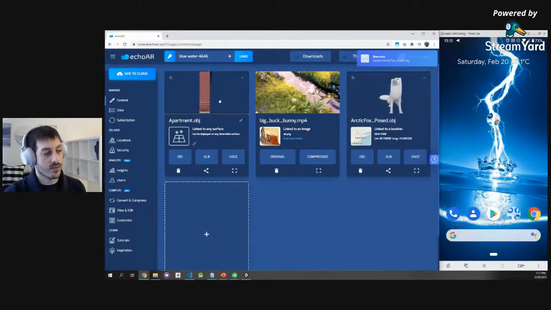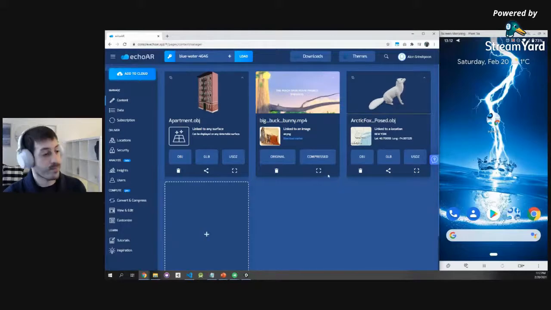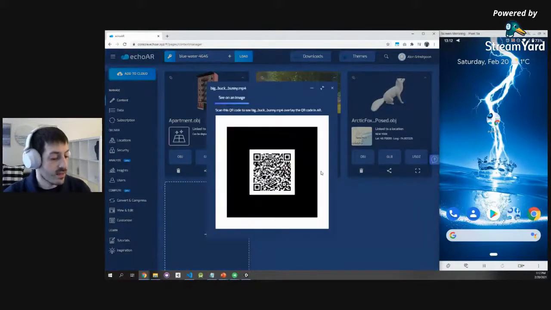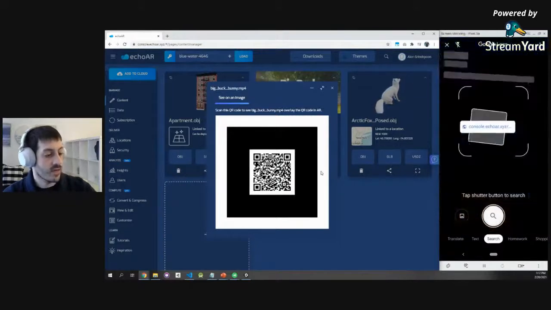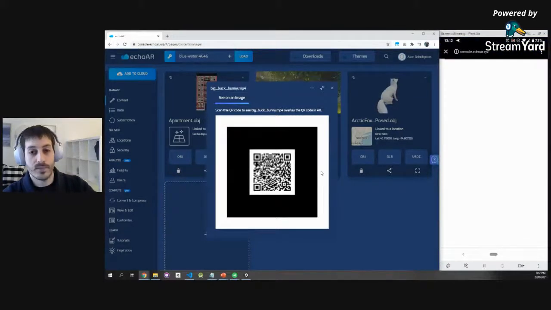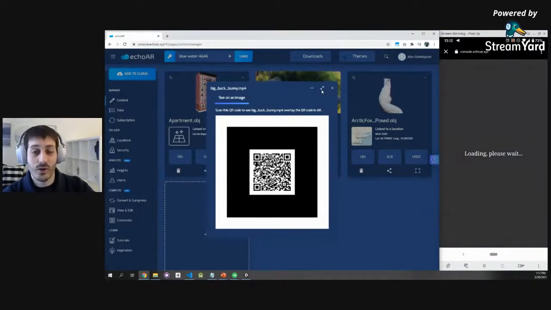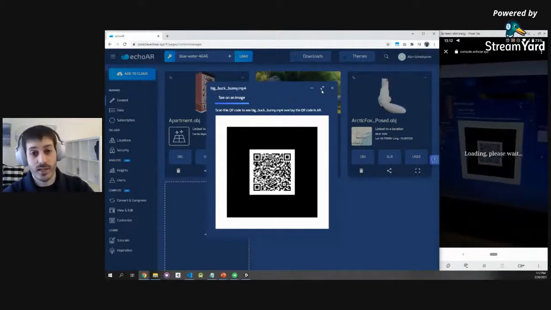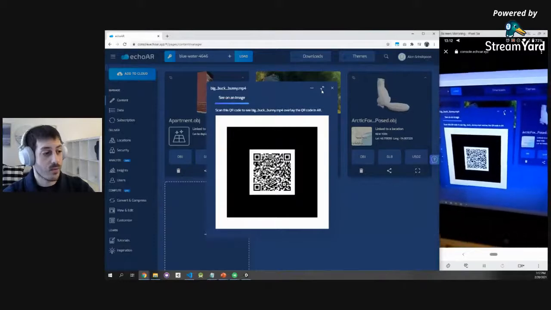You're seeing the content here, whether it's the building, the video, or the 3D model with location. Images are supported as well. So now let's scan the QR code when it comes to custom images. Again, same QR code redirects to a website. You don't have to install anything. Once that's done, you'll see that the camera doesn't recognize the QR code anymore because now the target it's looking for is the custom image that we uploaded. So let's see how that works.